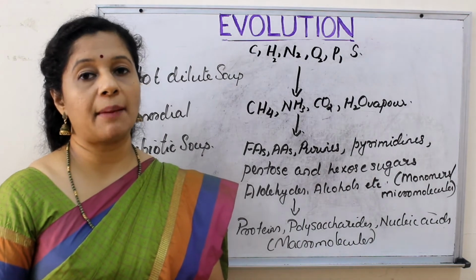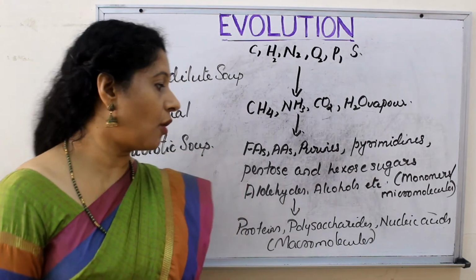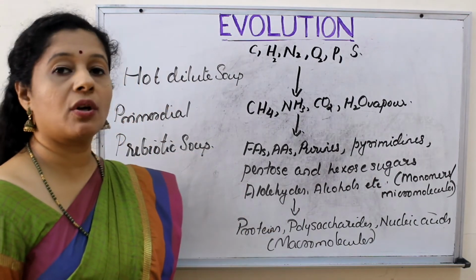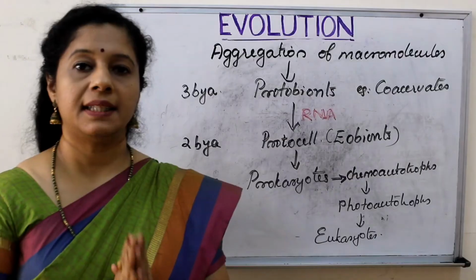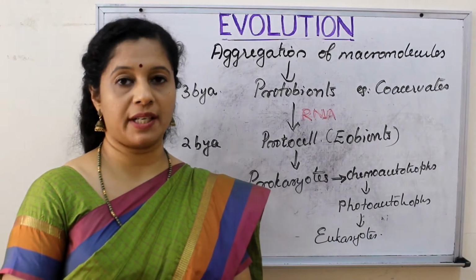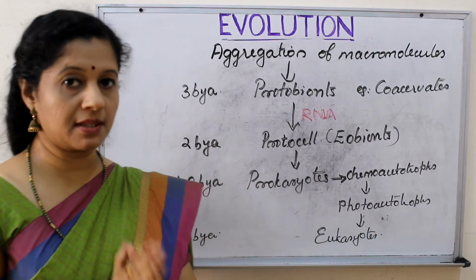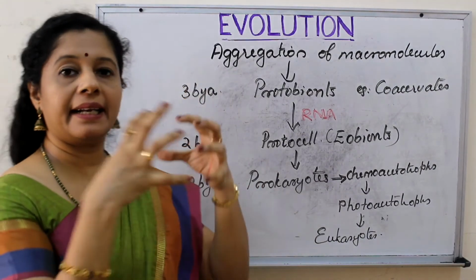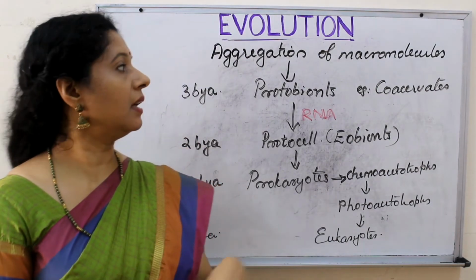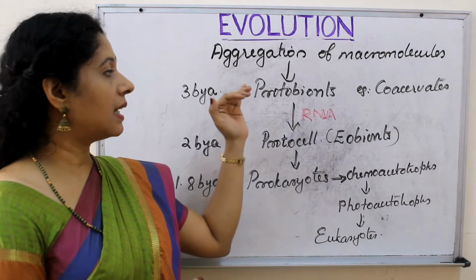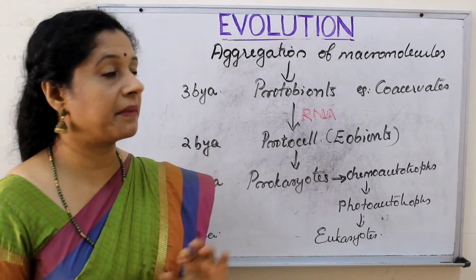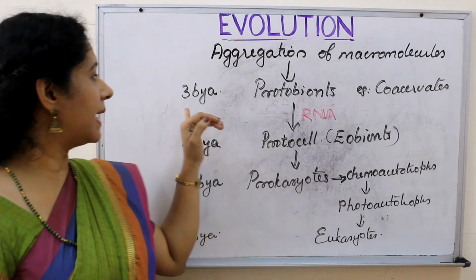Then gradually these monomers combined to form macromolecules or polymers like proteins, polysaccharides, nucleic acids, etc. Then the polymers, the nucleoproteins, started aggregating or clumping together, and they evolved into something called protobionts by 3 billion years ago.